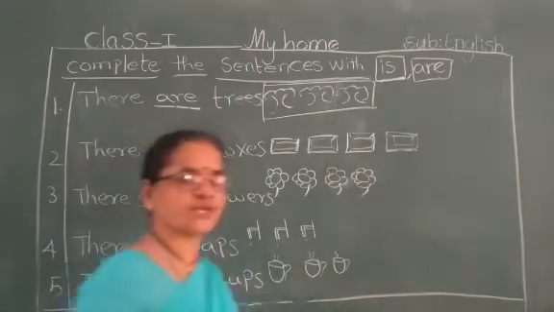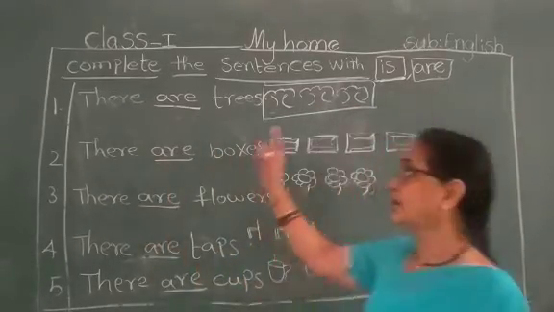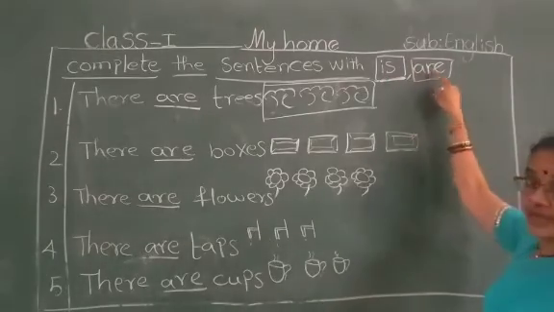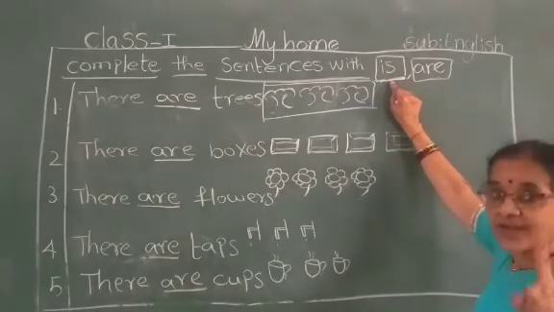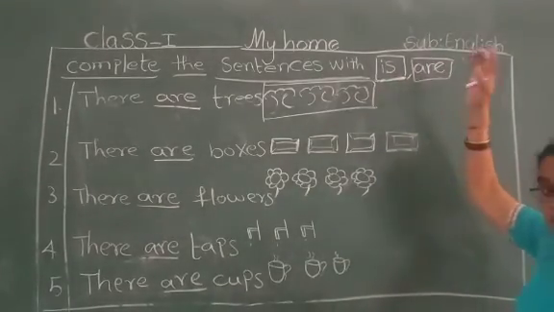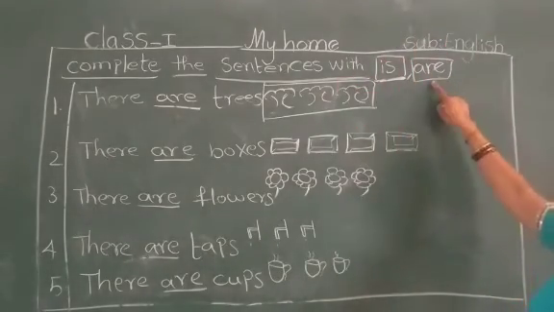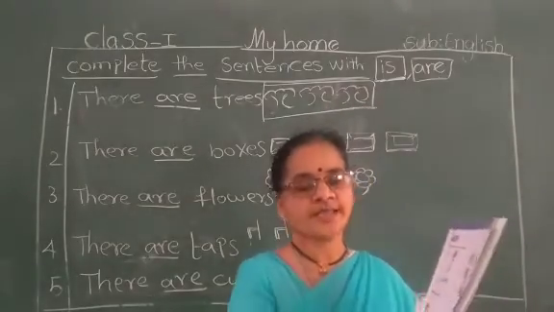So did you understand, children? What is the difference between is and are? Is means only one. Are means many. So whenever the thing is only one, we have to use is. Whenever things are many, more than two, we have to use are. The same thing they give in your book.